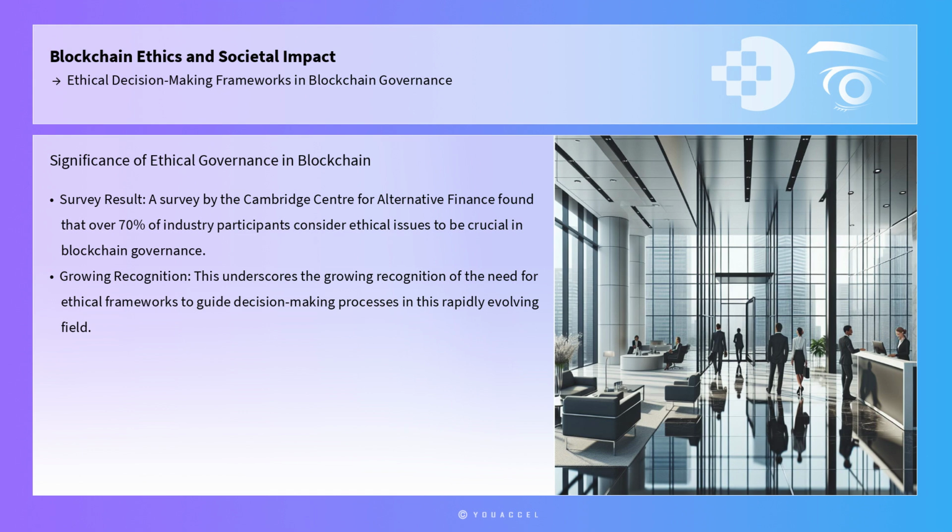Statistics underline the significance of ethical governance in blockchain. A survey by the Cambridge Center for Alternative Finance found that over 70% of industry participants consider ethical issues to be crucial in blockchain governance. This underscores the growing recognition of the need for ethical frameworks to guide decision-making processes in this rapidly evolving field.